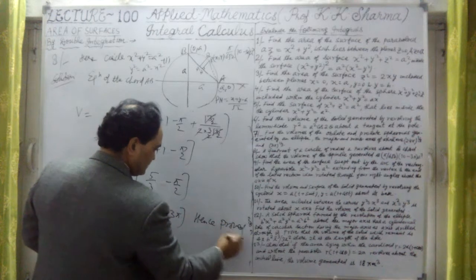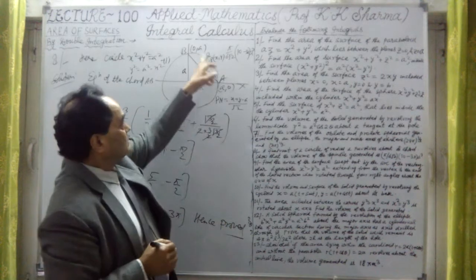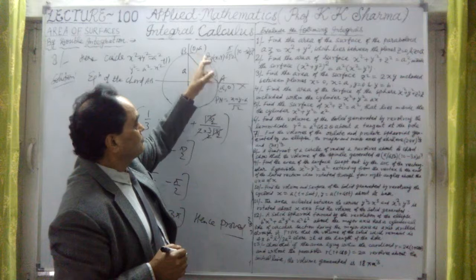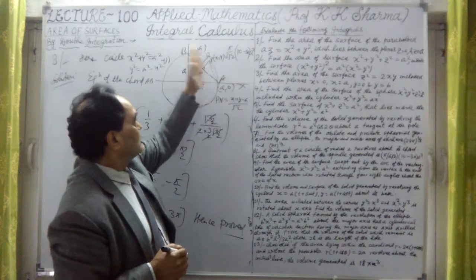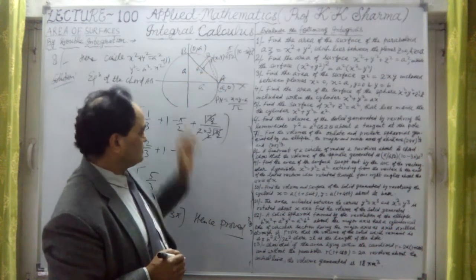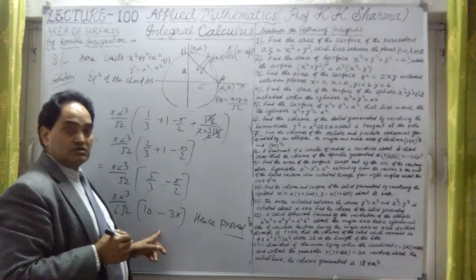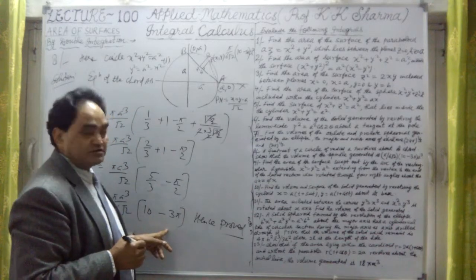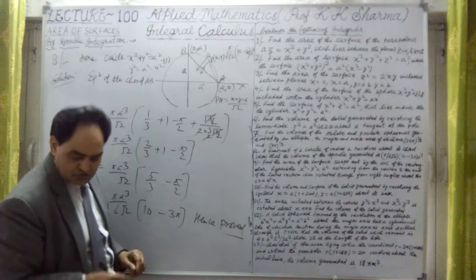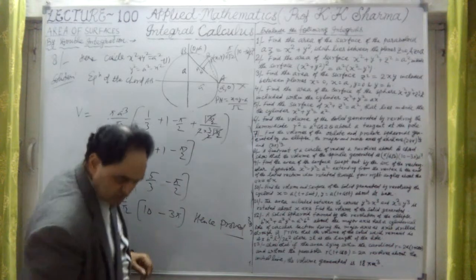So this is the volume generated by revolving this arc AQP, a quarter of this circle, about its chord AB. So that's the volume of the solid generated. The same value is obtained. This is question number 8 we have done.